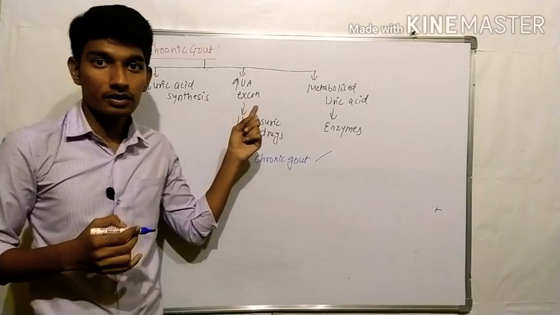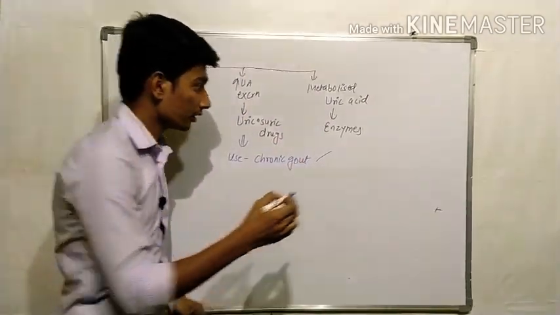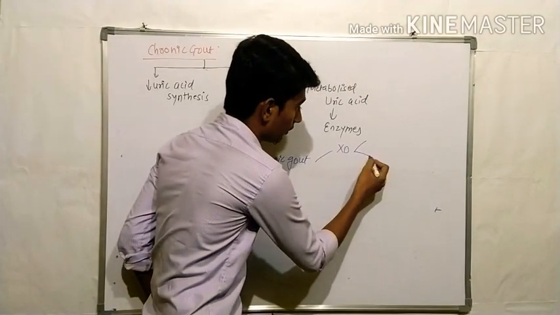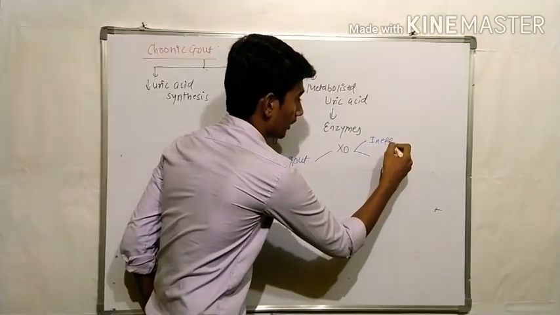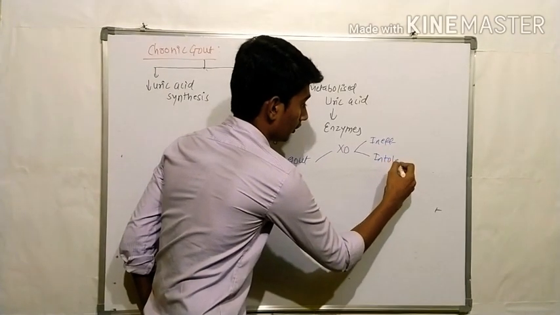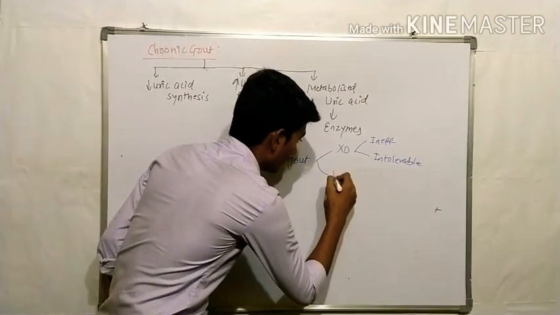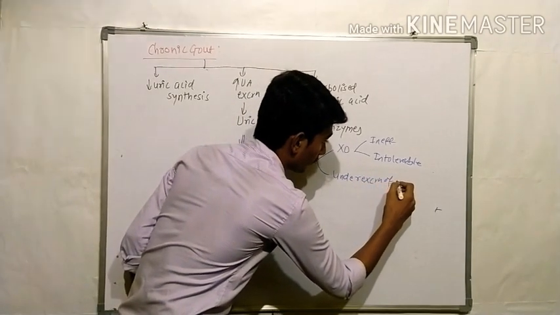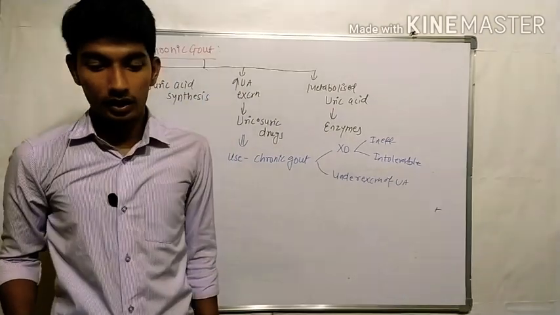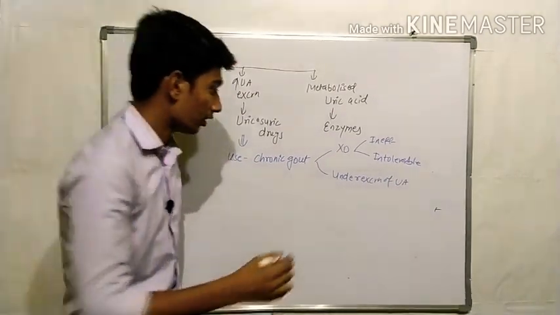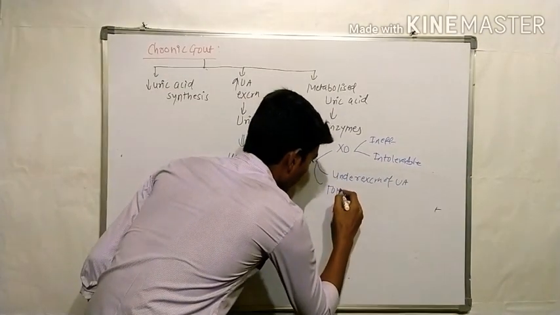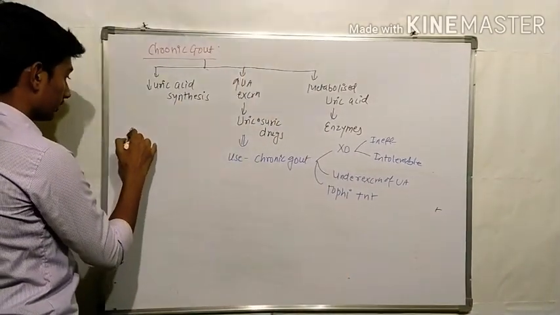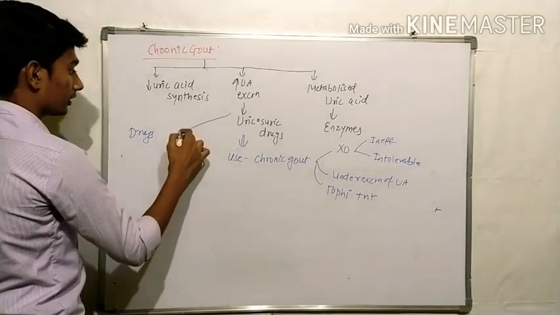These drugs are given when xanthine oxidase inhibitors are ineffective or intolerable. Okay, the drugs in this category are